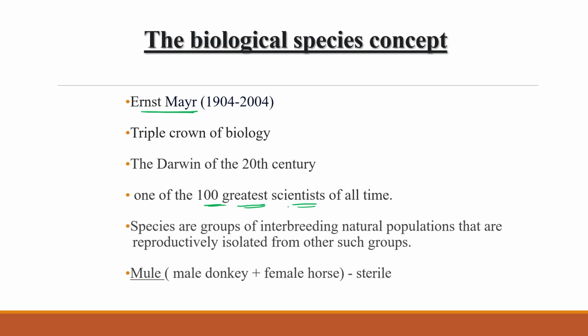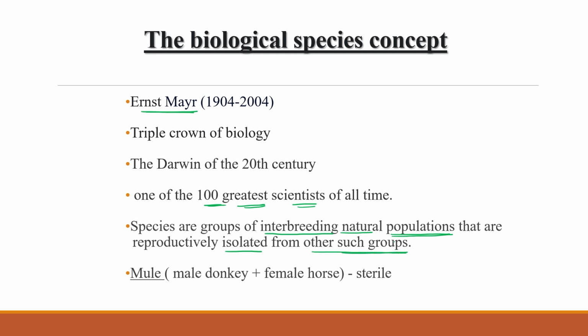According to him, species are groups of interbreeding natural populations that are reproductively isolated from other such groups.